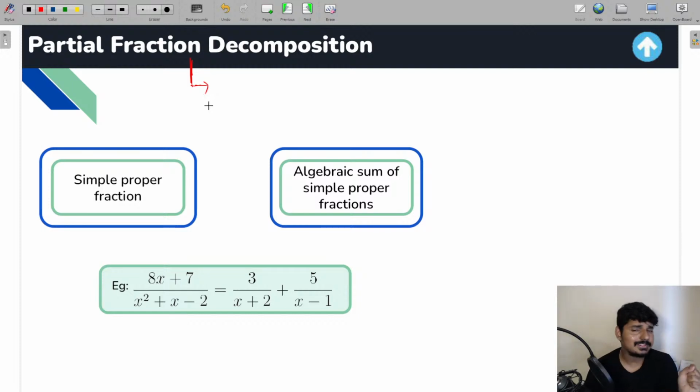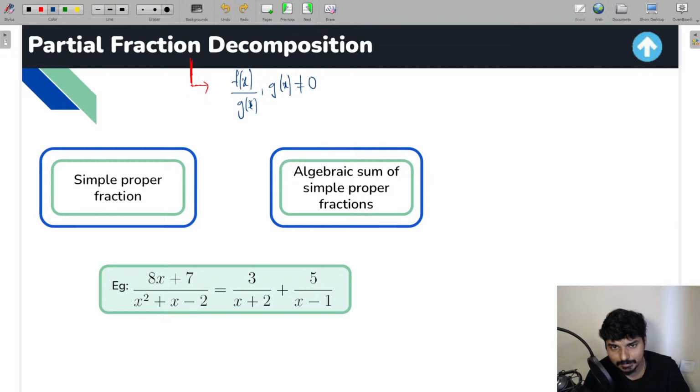Now you might be having this doubt, sir, what are proper rational functions going to be? Guys, very simple. Let me write it down for you. If you have any function of this type, f of x by g of x, where g of x should not be 0, where f of x and g of x are polynomials, and g of x is not equal to 0, then those are called rational functions.